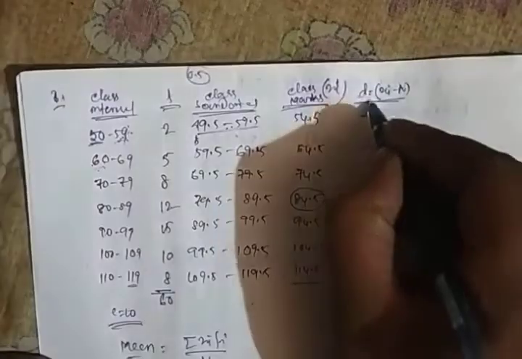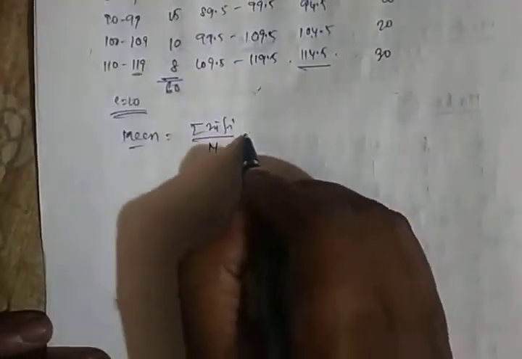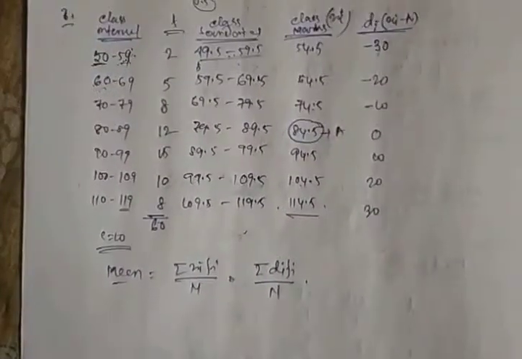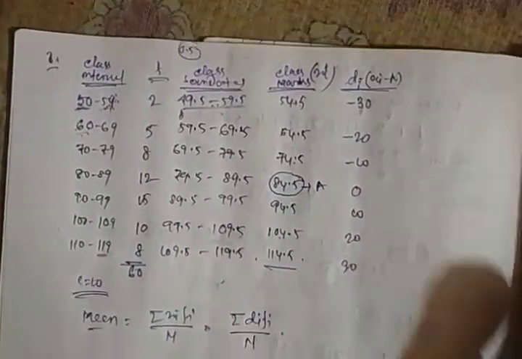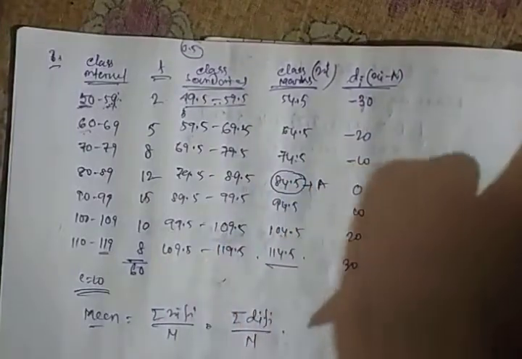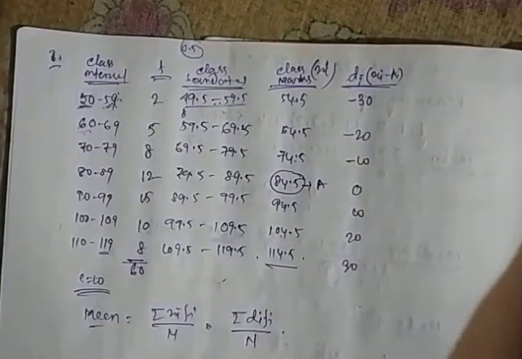Now whenever we take the deviation di, the formula changes to a plus summation di fi divided by n, where a is the assumed mean. In this way we can calculate the mean easily.